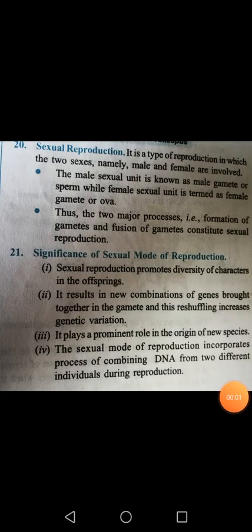Good morning, students. Today I am going to discuss the next mode of reproduction, and this is sexual reproduction. Students, as you all know, sexual reproduction is a mode of reproduction in which two sexes, namely male sex and female sex, are directly involved.